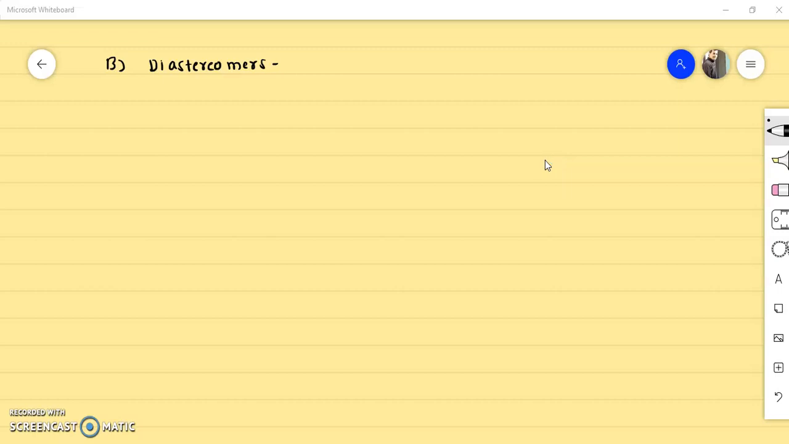Okay, so I will write here, these are the isomers which are not mirror images of each other. Remember. Now, what was the difference between diastereomers and enantiomers? In enantiomers, they were mirror images of each other. But in diastereomers, these are not mirror images of each other. Remember, this is the main difference.